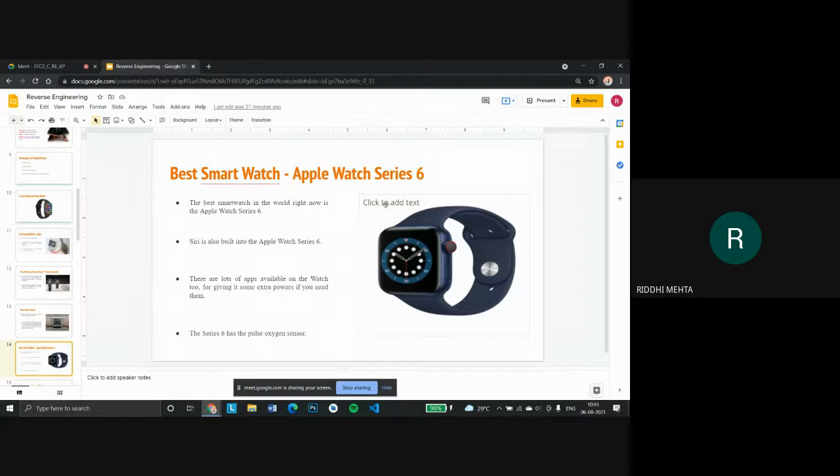Okay. And now the best available smartwatch is the Apple Watch Series 6. It has many features, like a built-in virtual assistant of Apple, which is Siri, and there are many apps installed in it, and it also has a pulse oxygen sensor.